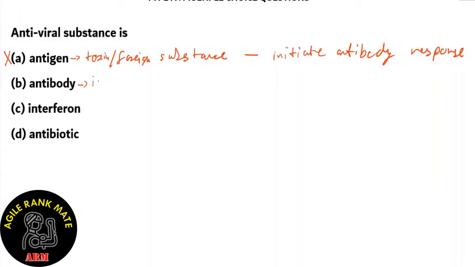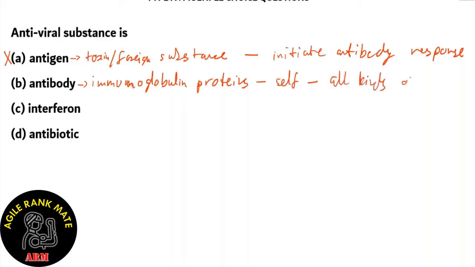Now, antibodies are made of immunoglobulin proteins, and these immunoglobulin proteins are produced by self. So the body itself produces these immunoglobulin proteins which act against all kinds of pathogens. Whether it be a virus or bacteria or protozoans, anything can be countered using an antibody. So these are not specifically antiviral. So option B is incorrect.